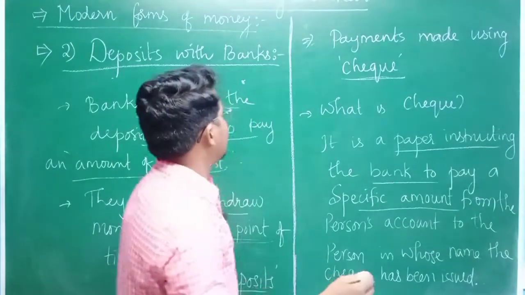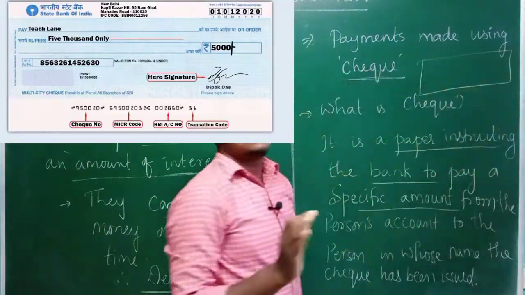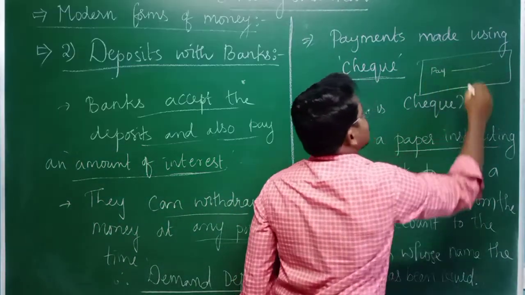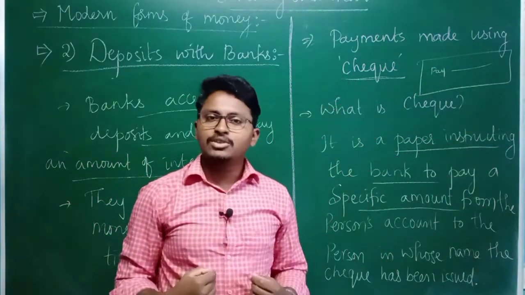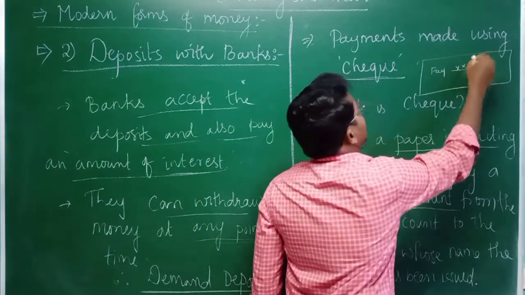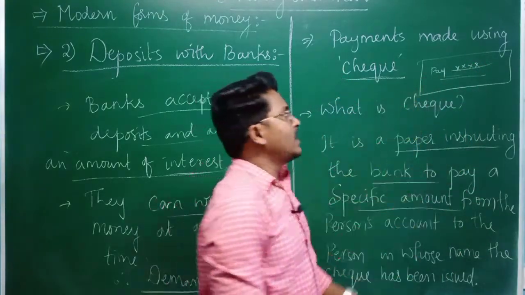That means, simply, it's a piece of paper. Just imagine, there will be a person's name on it. Suppose I am issuing the check: I'll write so and so person's name, I'll write the amount of money I should pay to that person, and I'll sign it.